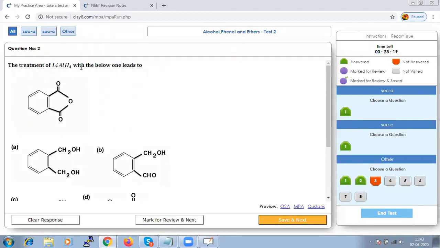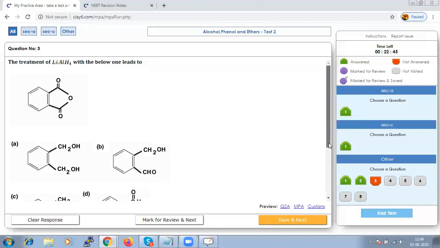The treatment of lithium aluminium hydride with the given compound leads to what product? It's a very simple fact that lithium aluminium hydride will react with your ester, acid, amides, acid halide, or anhydride in order to give you alcohol.